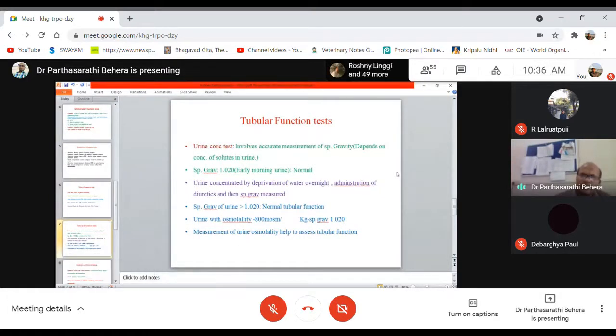So the measurement of urine osmolarity also helps to assess the tubular function. In this way, the tubular function test, assessed by the urine concentration test or urine dilution test, is also an important kidney function test. Whether the tubules, the proximal convoluted tubule or distal convoluted tubule, are functioning normally or not, you can find out by doing the urine concentration test.